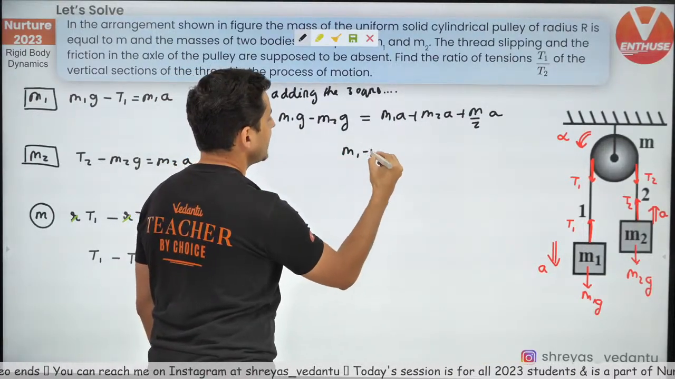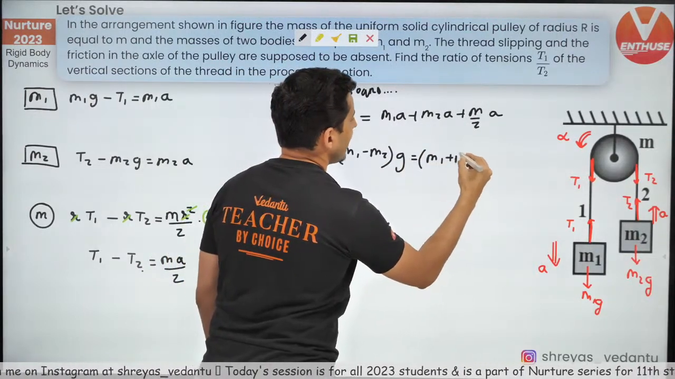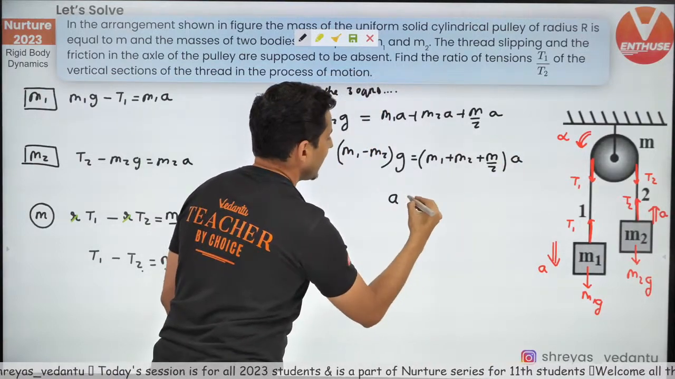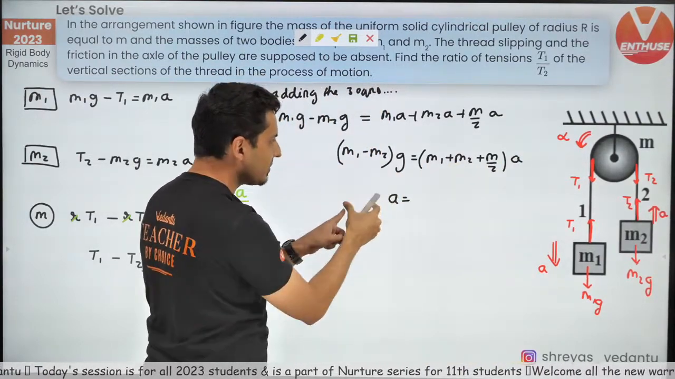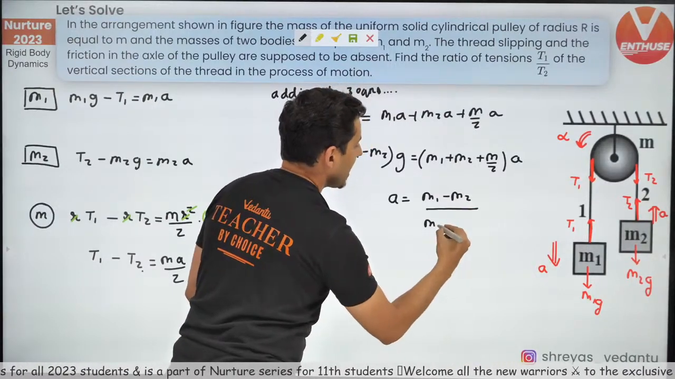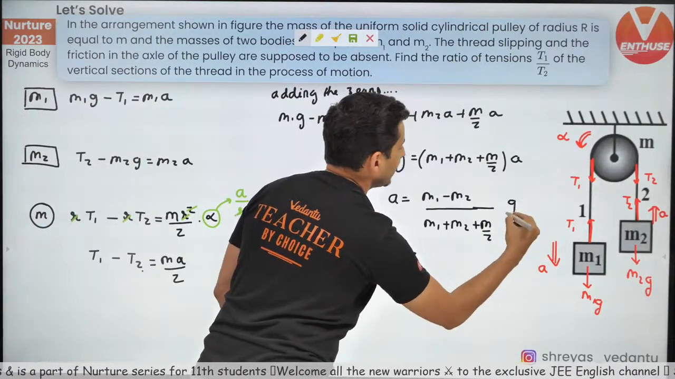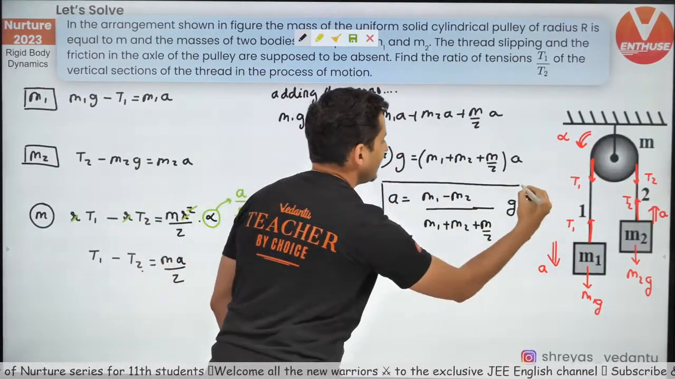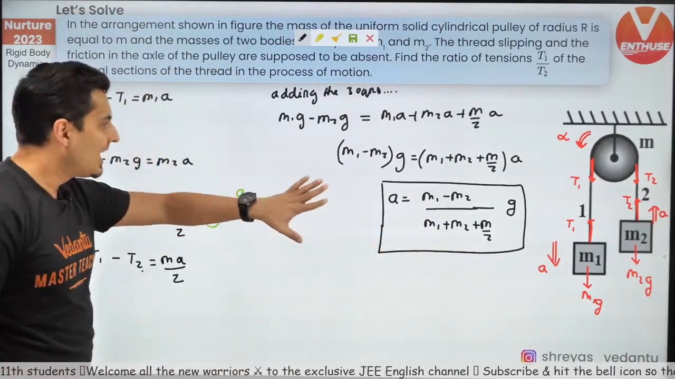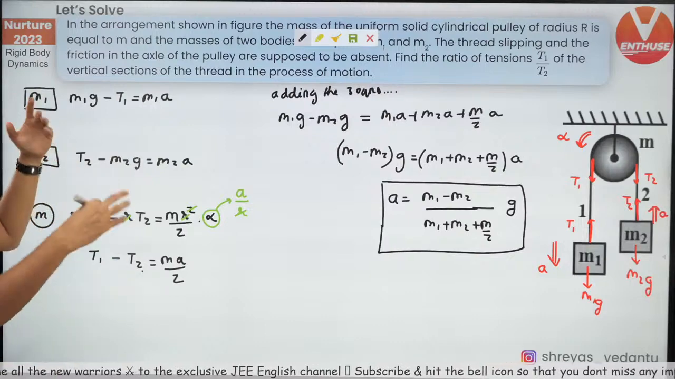So M1 minus M2 into G is equal to M1 plus M2 plus M by 2 into A. Therefore A will be equal to M1 minus M2 divided by M1 plus M2 plus M by 2, the whole thing into G. So this will give me the acceleration.